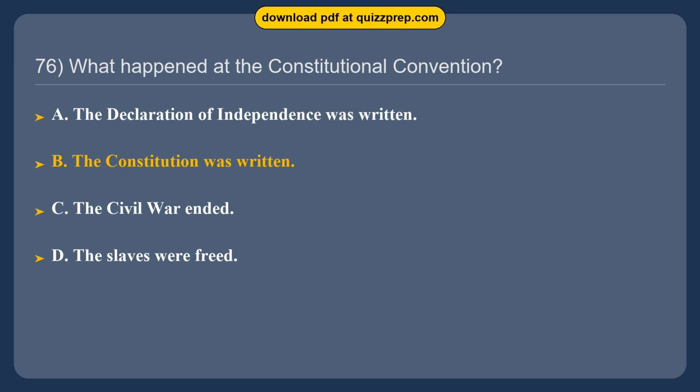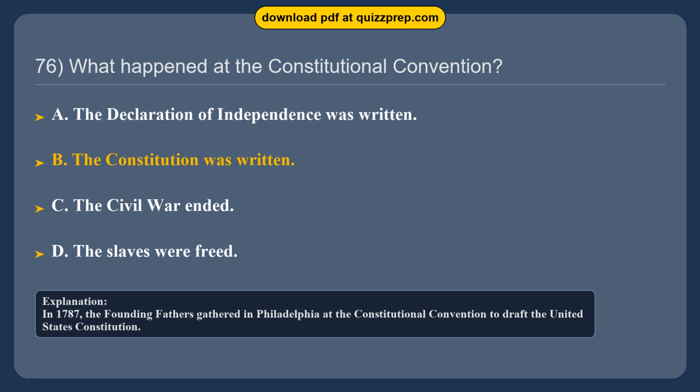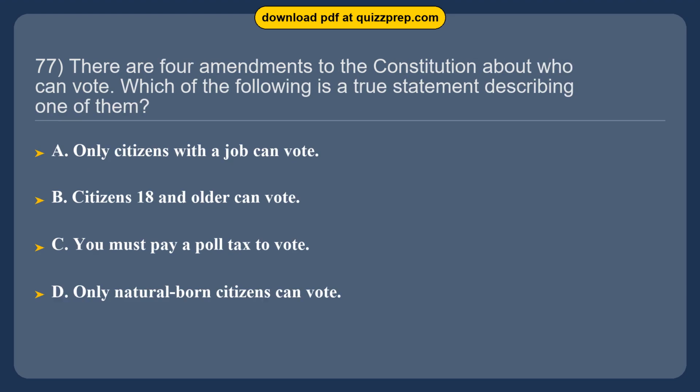The Constitution was written. In 1787, the Founding Fathers gathered in Philadelphia at the Constitutional Convention to draft the United States Constitution. Question 77. There are 4 amendments to the Constitution about who can vote.